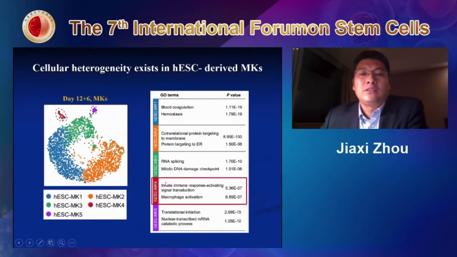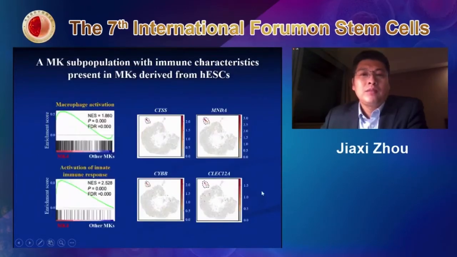We take a better look at this gene. We compare this gene enriched in MK4 with other MKs. Clearly, we can say this is a macrophage activation or innate response gene that has been enriched in MK4. They are considered about 5 to 10% in vivo, but in vitro they are less than 5%. But every time we found a very reliable population, which we call the immune subpopulation.